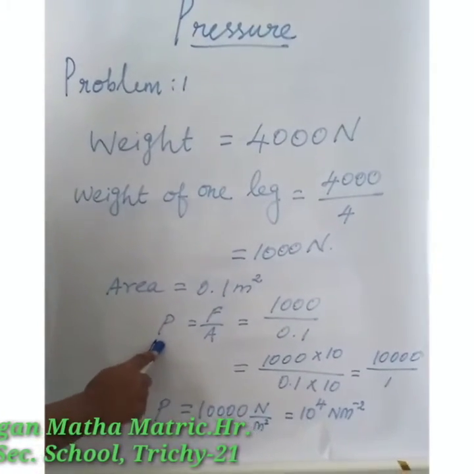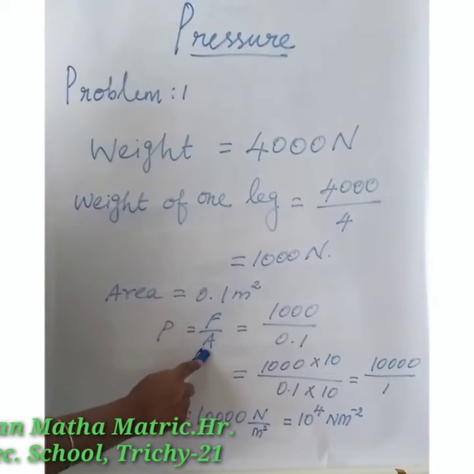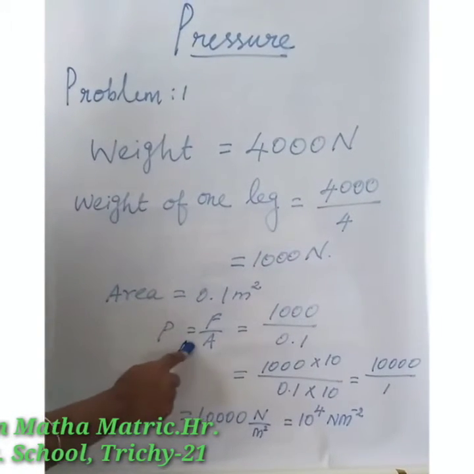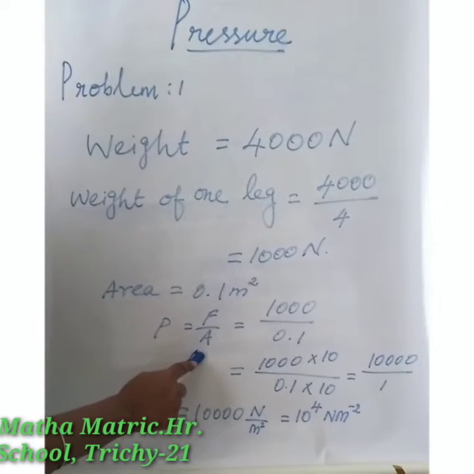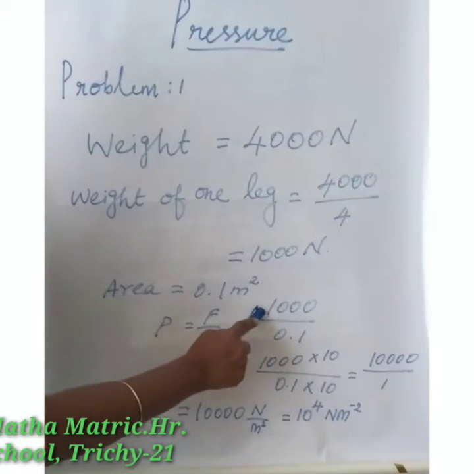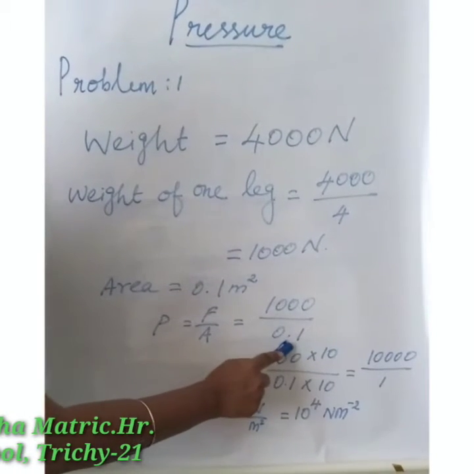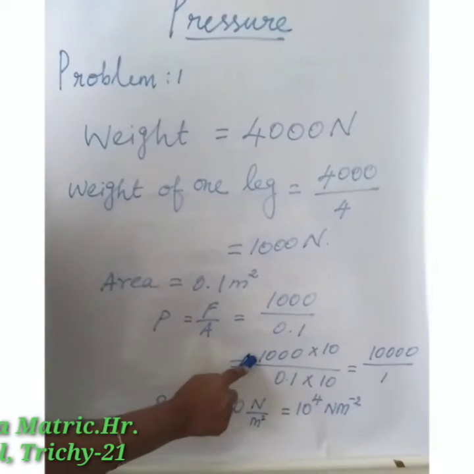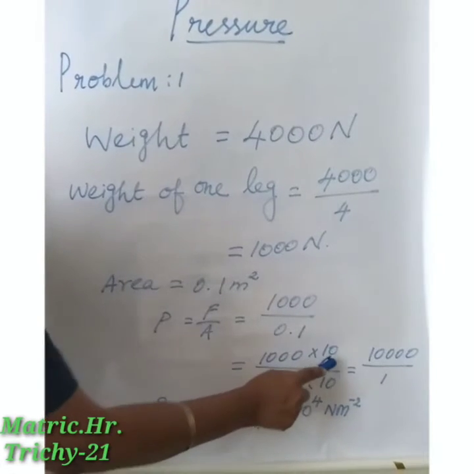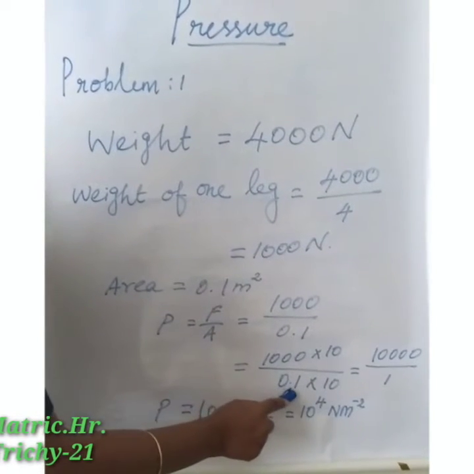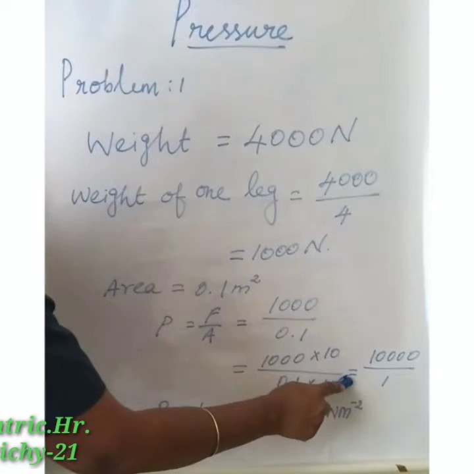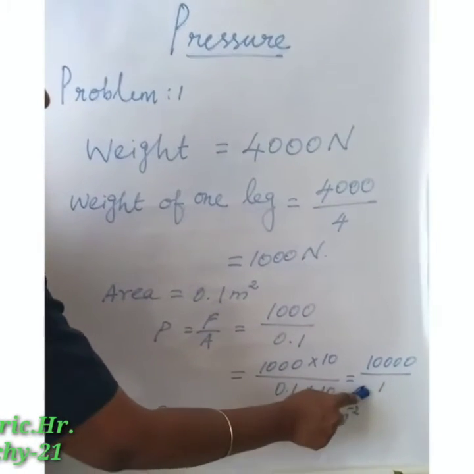Pressure P is equal to force by area. Force is 1000 divided by area 0.1, which is 1000 times 10 divided by 0.1 times 10, equal to 10,000 divided by 1.